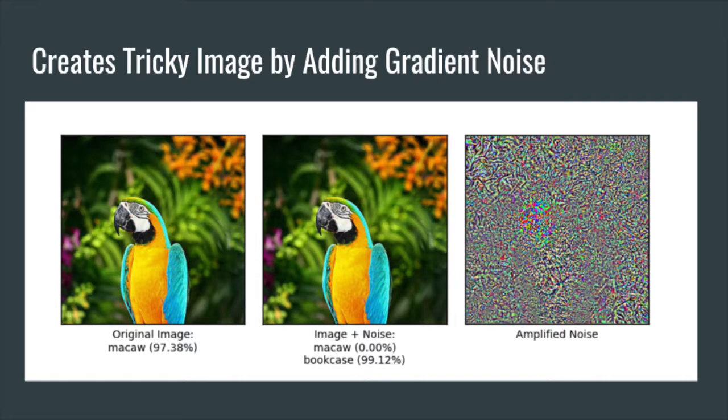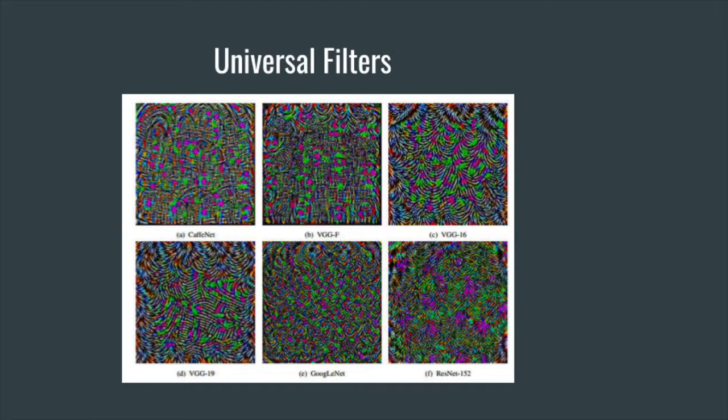As of now, there's no standardized metric for the robustness of your network against these tricky images. We've developed two metrics for testing the robustness of your network. The first is to take your original data set and add universal tricky filters to all of the images. Universal tricky filters tend to trick all neural networks, independent of what kind of images you're classifying or what network you're using to classify.